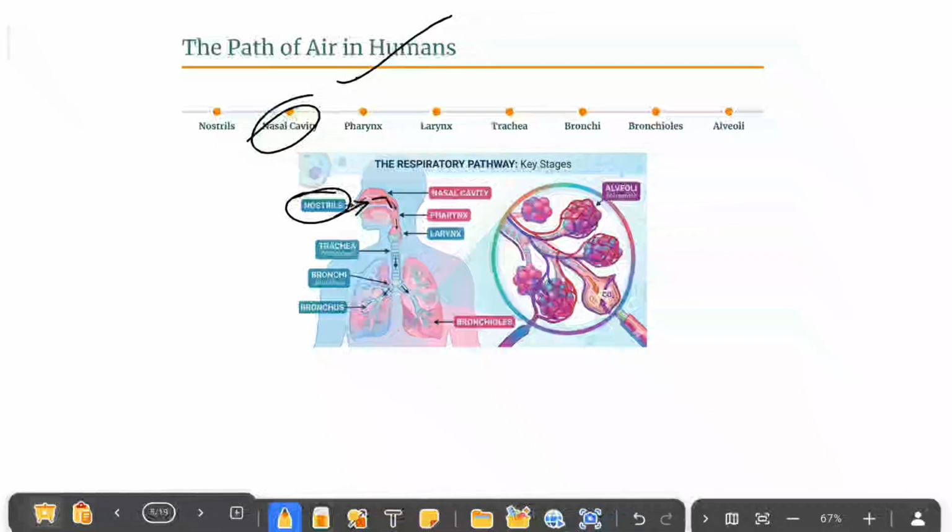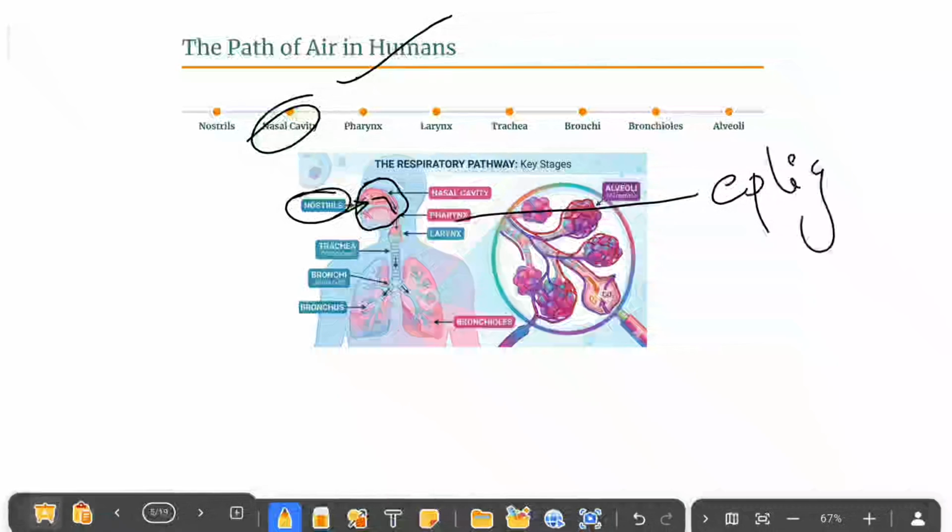Next, the air enters the pharynx, where the two pipes from the mouth, the food pipe and the windpipe, combine. Up to the pharynx, we have the same pipe, which is why we are able to breathe even through the mouth. At the pharynx, we have one more muscle called the epiglottis, which acts like a valve.